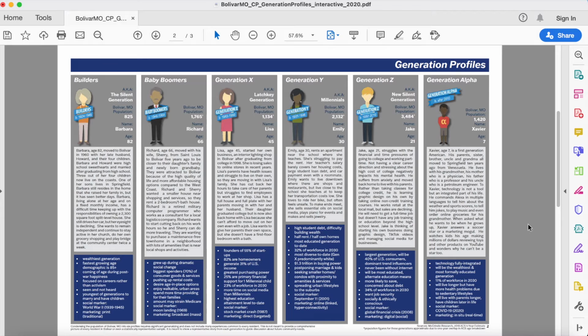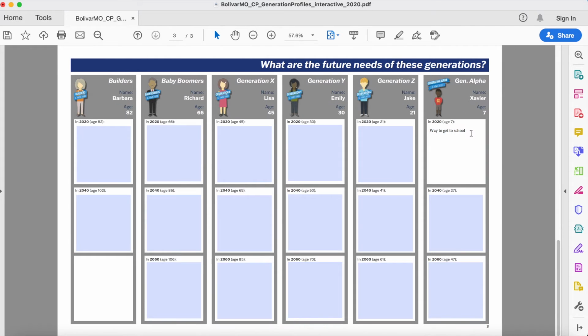Similar to the youth activity, each profile on the page uses real Bolivar data and statistics to portray a generalized generation. After reading through each generation profile, it's up to you to discuss the needs of each generation today, 20 and 40 years into the future. Document your ideas into the boxes provided.